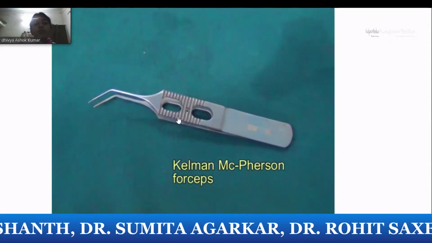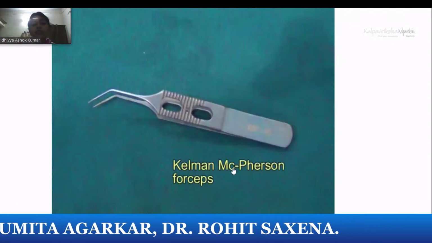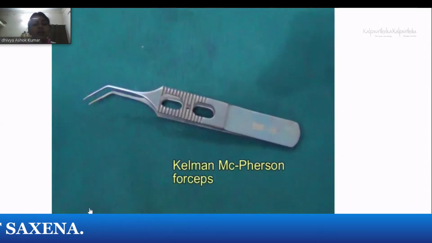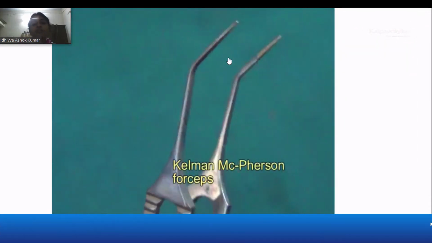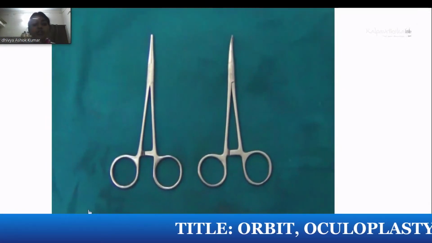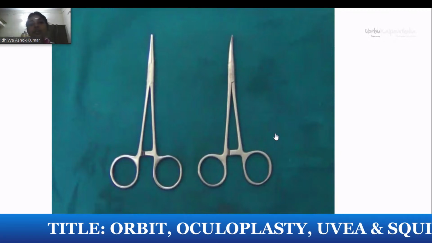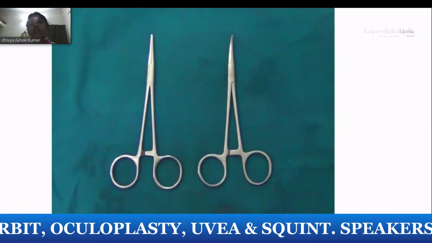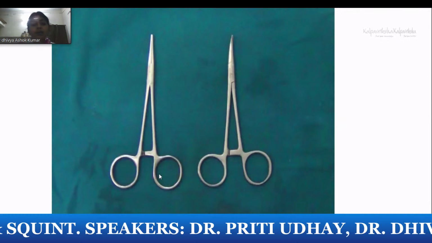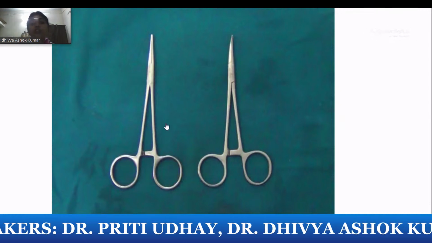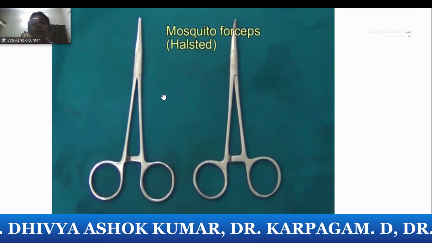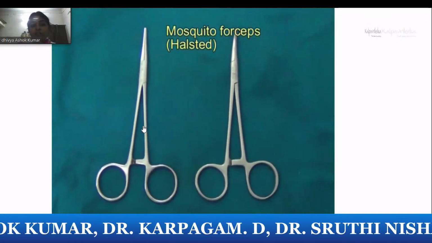In your OPD also, you'll be using it for foreign body removal or lash removal, which is the McPherson's forceps. Again, this is the titanium. Can have in stainless steel also. This is non-toothed. You can hold this intraoperatively for the IOL. McPherson can be used as a tying forceps for tying your sutures, for holding the intraocular lens intraoperatively, placing inside the bag. Foreign body removal, anything can be removed with that, which has a good hold and is non-traumatizing.